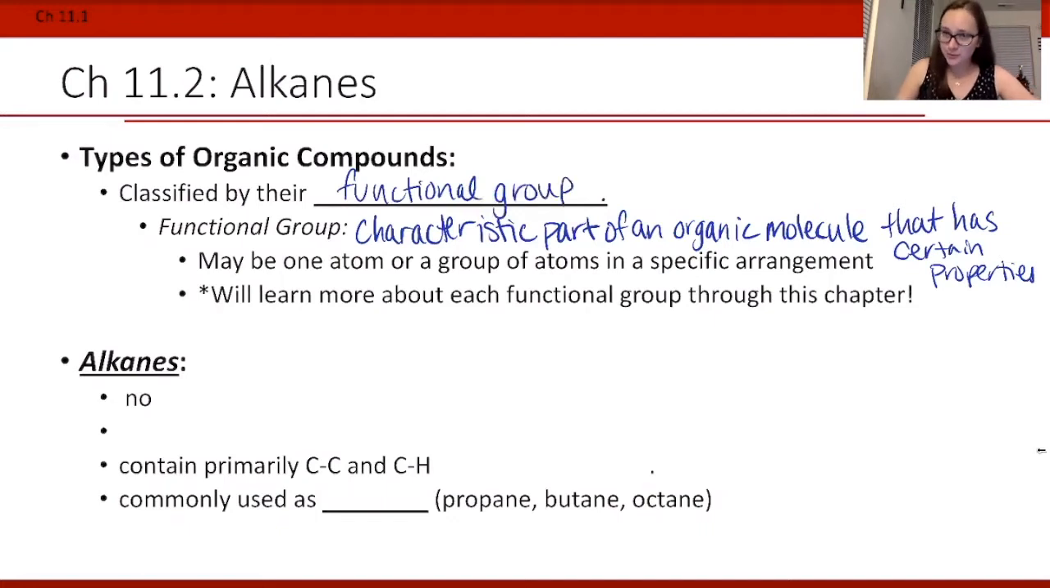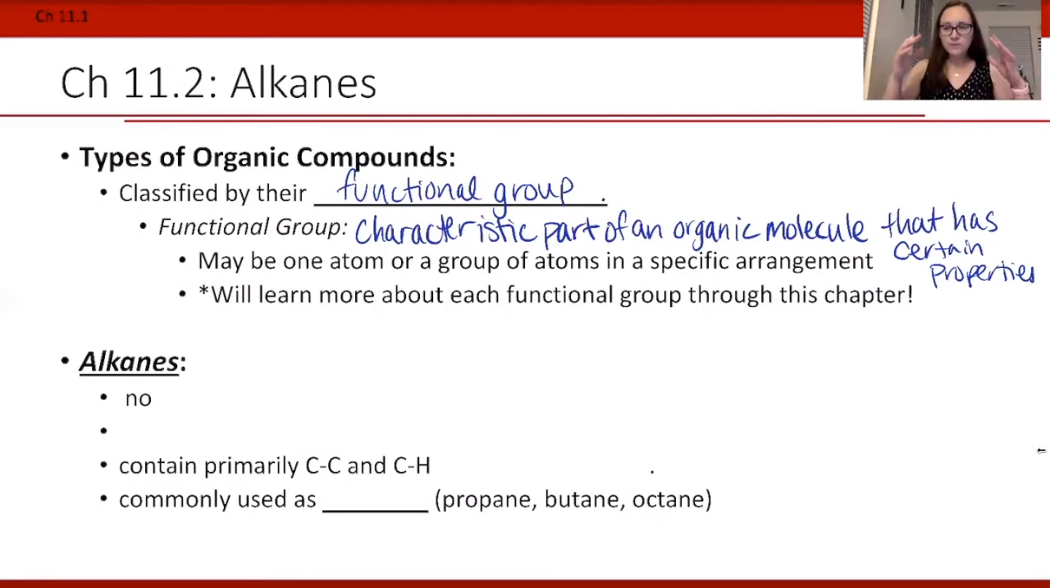So what is a functional group then? That means that it's a characteristic part of an organic molecule that has certain properties. For example, this could be one atom, such as a halogen, and that means that molecule overall has similar properties to something called a haloalkane. Or it could be a group of atoms in a particular arrangement. For example, a molecule could have a carbon connected to an oxygen, connected to another carbon. That is called an ether group, and that is a functional group. An ether is a functional group.